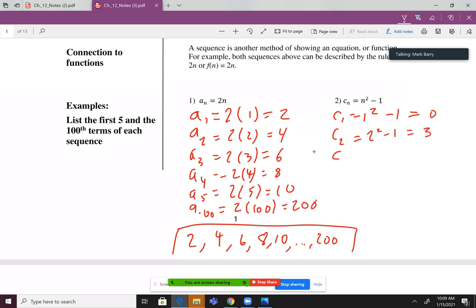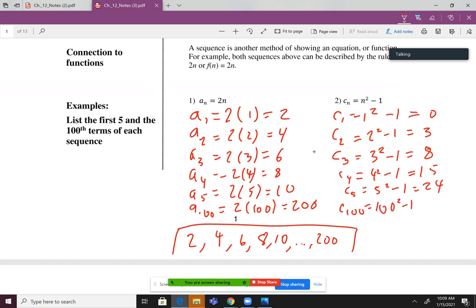C sub 2 would be 3. C sub 3 would be 8. C sub 4 would be 15. C sub 5 would be 24. C sub 100. 100 squared is 10,000.